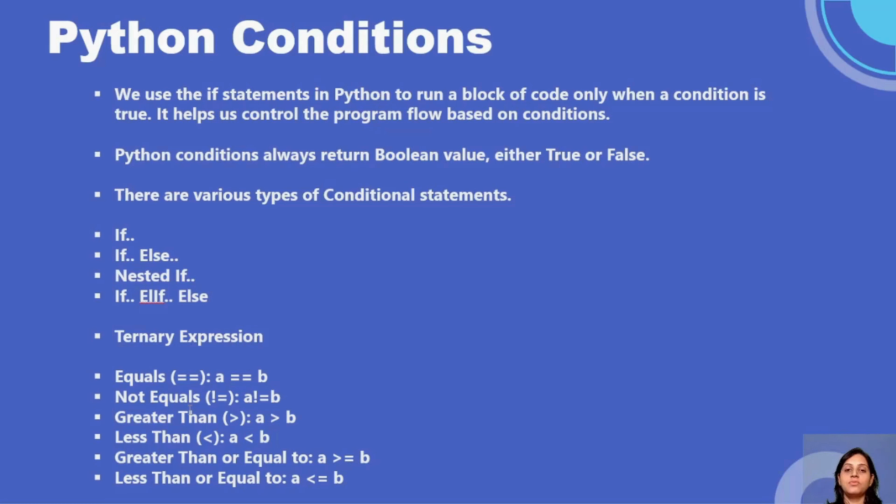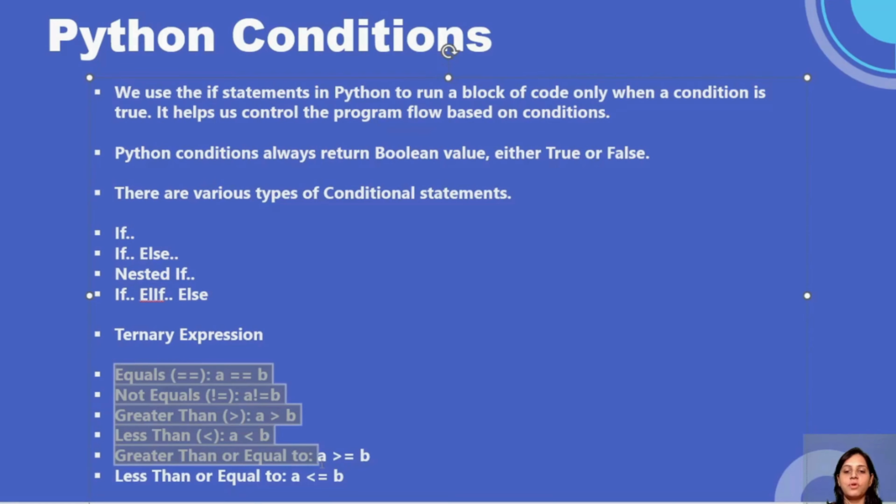Still, I wanted to tell you that these are the most used operators in Python conditions. We also have greater than or equal to, and less than or equal to. Now let us explore the concepts of these conditions.